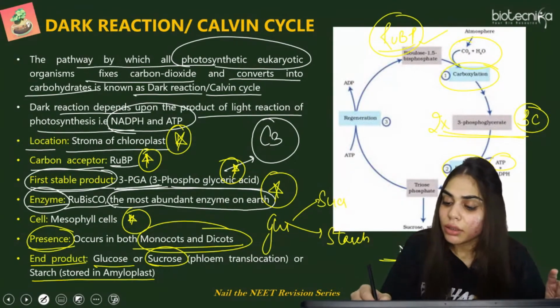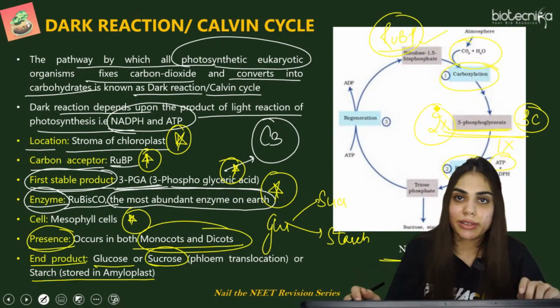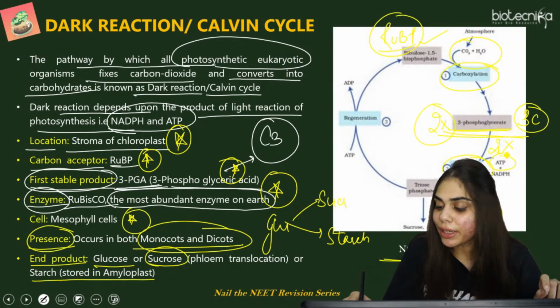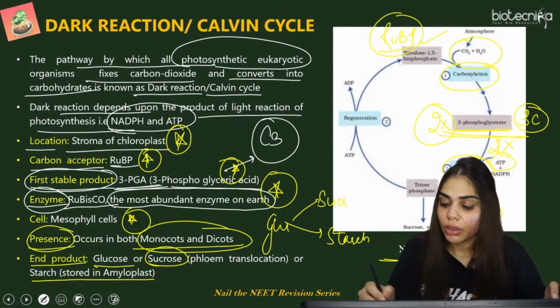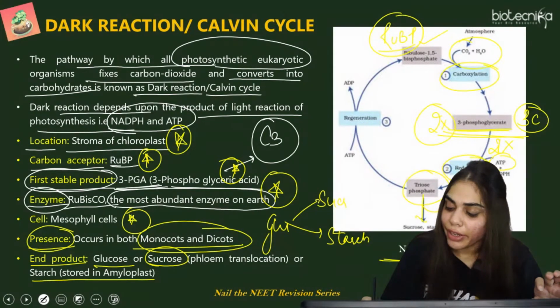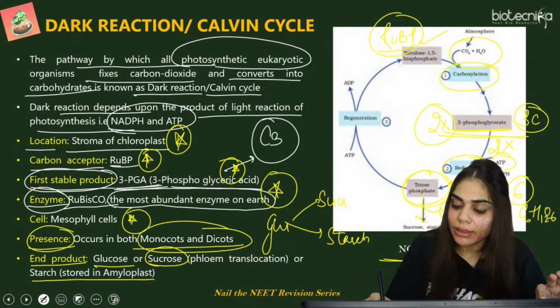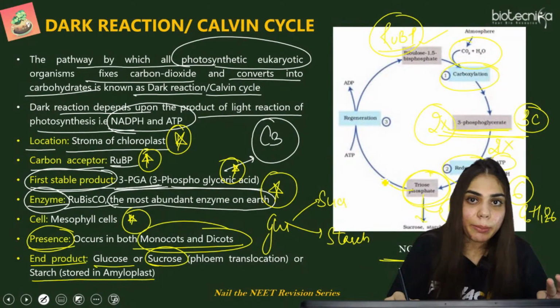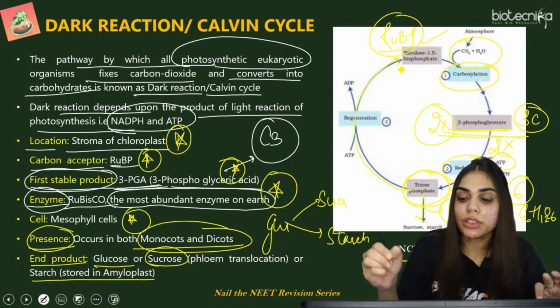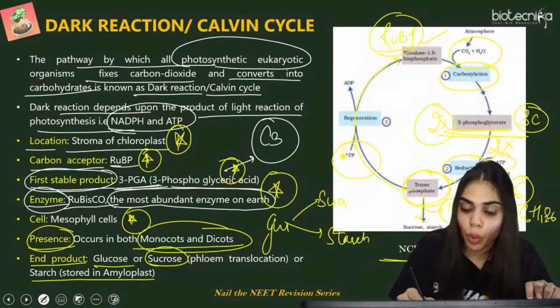So for one phosphoglyceric acid, 1 ATP will be utilized. But here 2 molecules of phosphoglyceric acid are forming. That means 2 ATP will be utilized as well as 2 NADPH. And triose phosphate will be formed and 1 glucose molecule will be released. So it will fix till 6 carbon dioxide molecules are fixed, it will make 1 glucose. And ultimately this triose phosphate, whatever carbon compound is left, will again lead to the regeneration of RuBP. And this regeneration requires 1 ATP molecule.